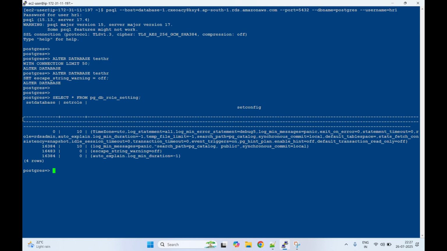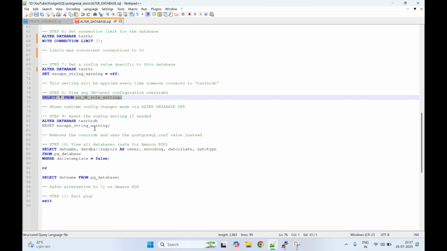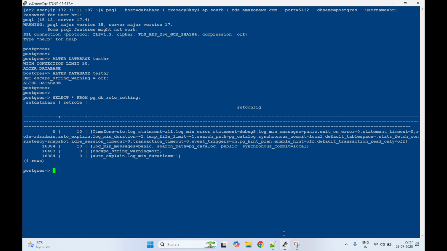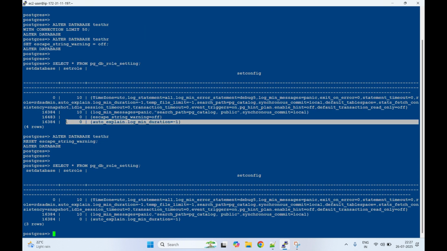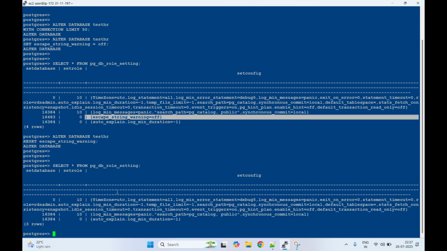See, this is the output we are getting, and you can also reset the configuration to the default. Like this, you can reset the configuration setting. Alter database, and the database is altered. Now you can check again if there is any difference in the output. See, previously it was there, but it is not there now.